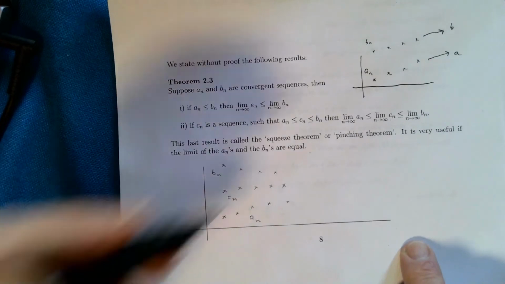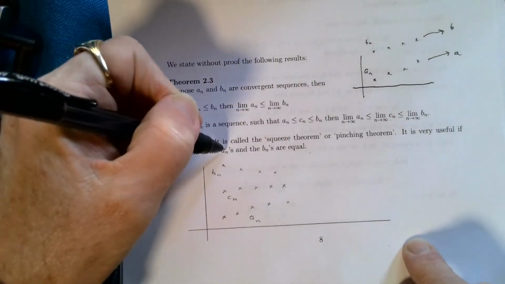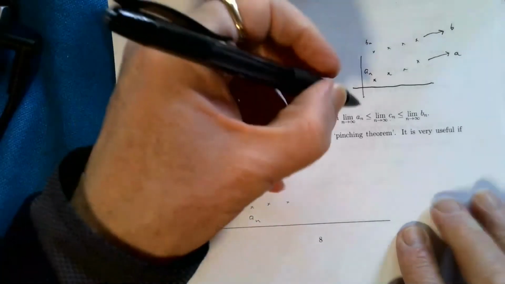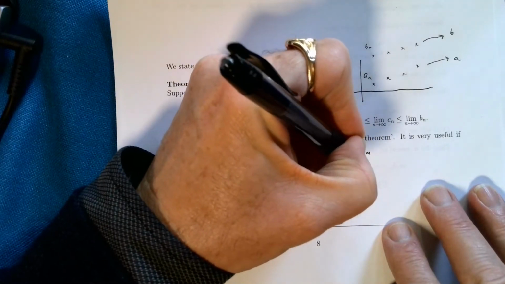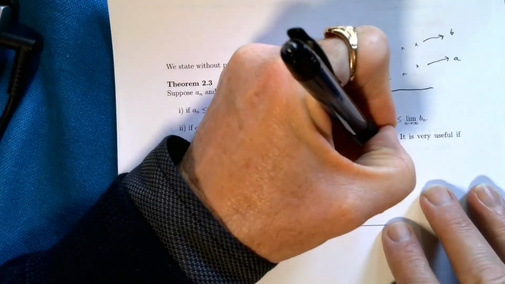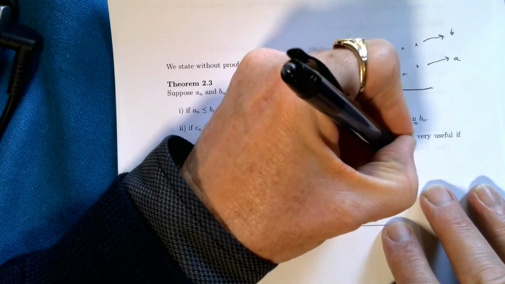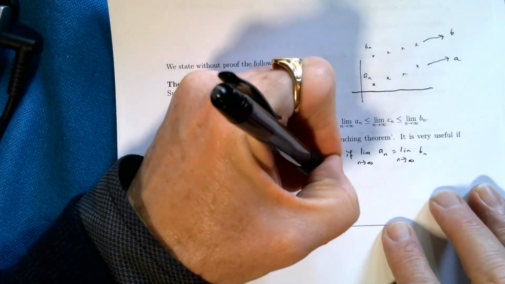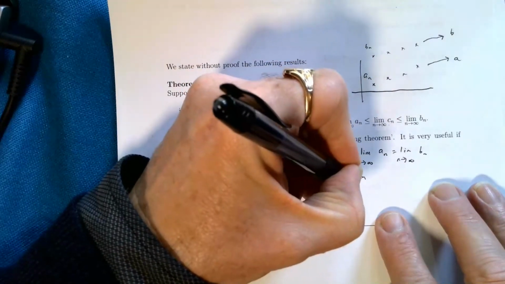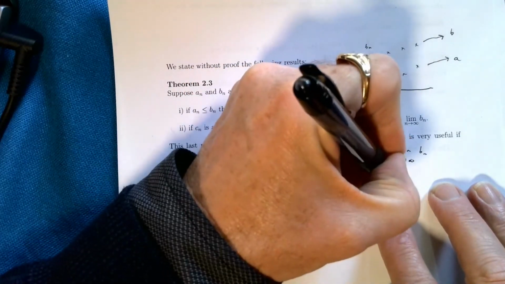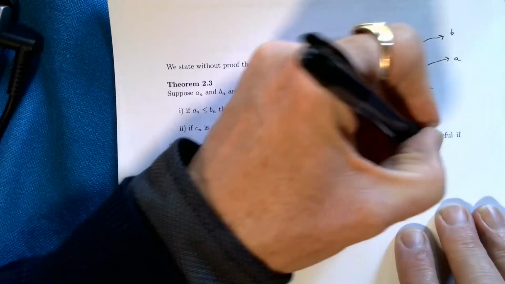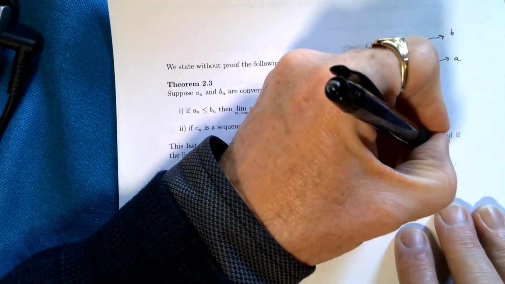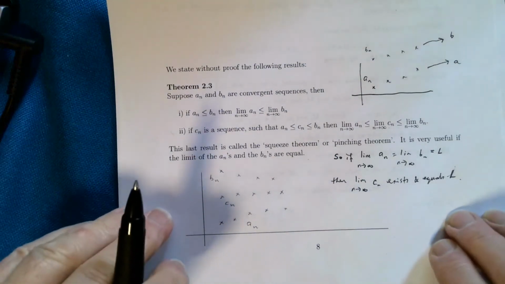So I might just mention that here. It's very useful if the limits of a_n's and b_n's are equal. So I might just write that here. So if the limit as n goes to infinity of a_n equals the limit as n goes to infinity of b_n, then the limit as n goes to infinity of c_n exists and equals these ones. I'll call that L, and equals L. And that's a version now of the pinching theorem.